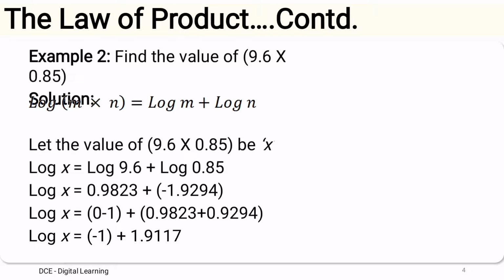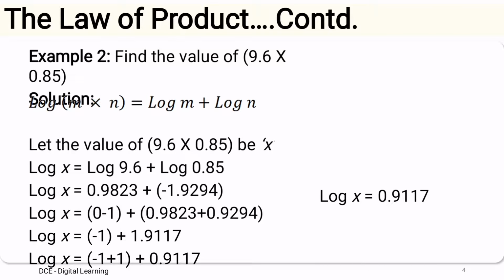So 0 minus 1, and 0.9823 plus 0.9294 is 1.9117. So minus 1 characteristic and plus 1 characteristic, they both get cancelled. What remains is 0.9117.